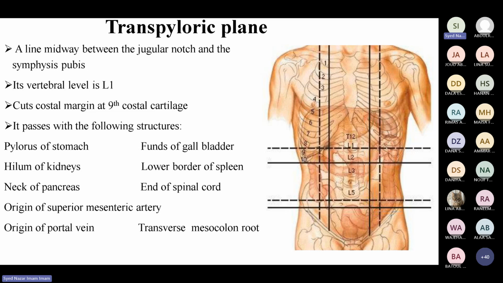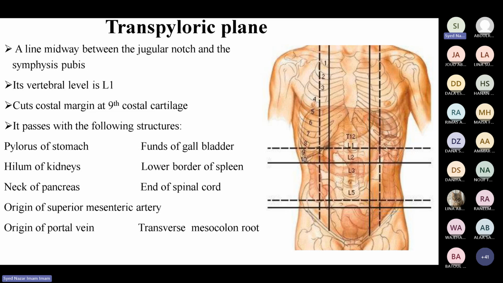Through the pylorus of the stomach. So this plane which passes through the L1 vertebra also crosses what? Pylorus of the stomach. What other structures do you have at the L1 level? Hilum of the kidney, neck of the pancreas, fundus of the gallbladder, lower border of the spleen, end of the spinal cord. You remember the spinal cord in the last module, minor movement, you have read that the spinal cord ends at the level of L1.